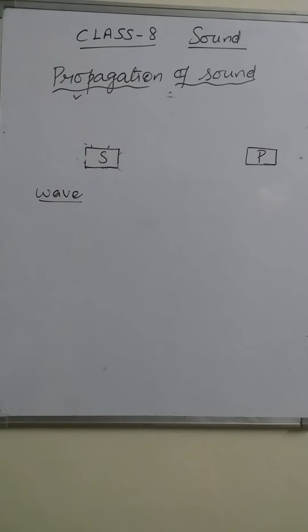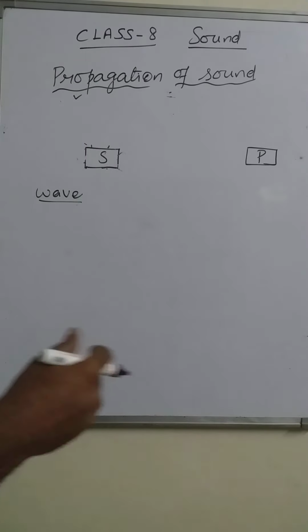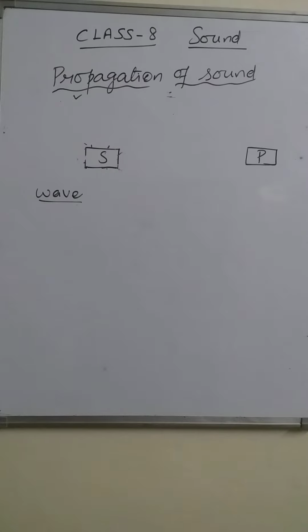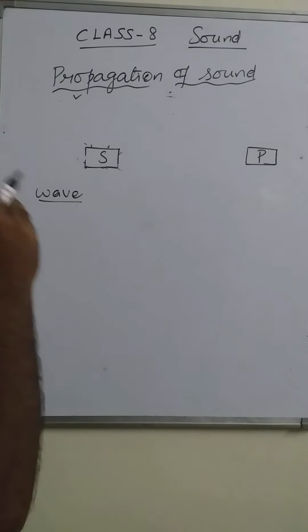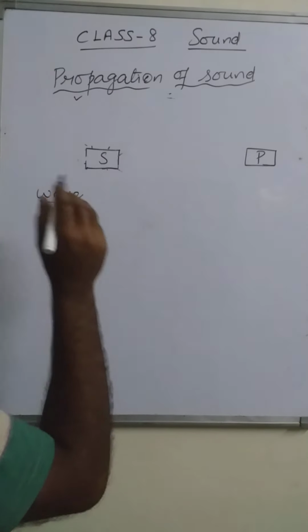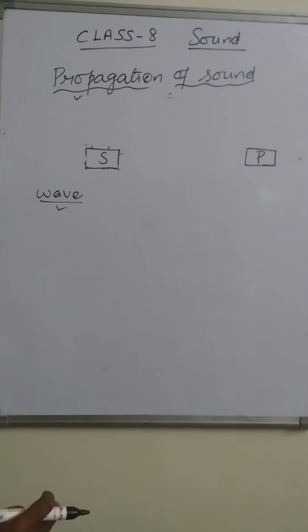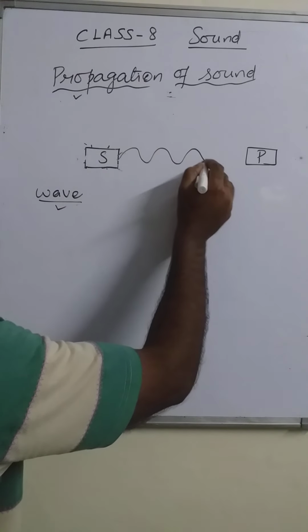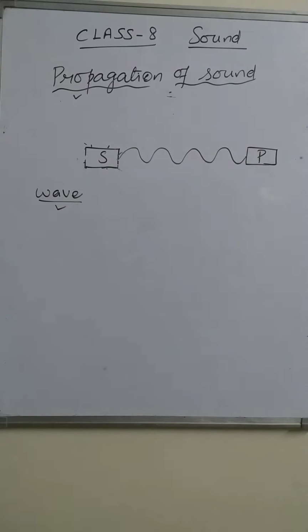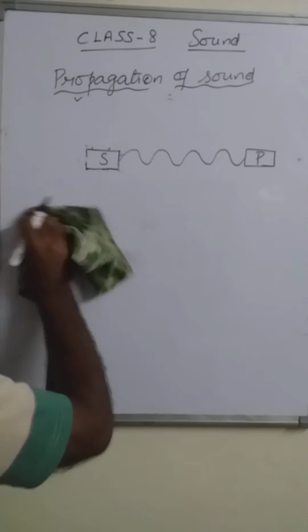Already we have discussed about the wave pattern of sound. Whenever the sound is traveling, it is in the form of wave. So in this also, it is traveling in the form of wave. The sound is traveling from the source to the person in the form of wave.